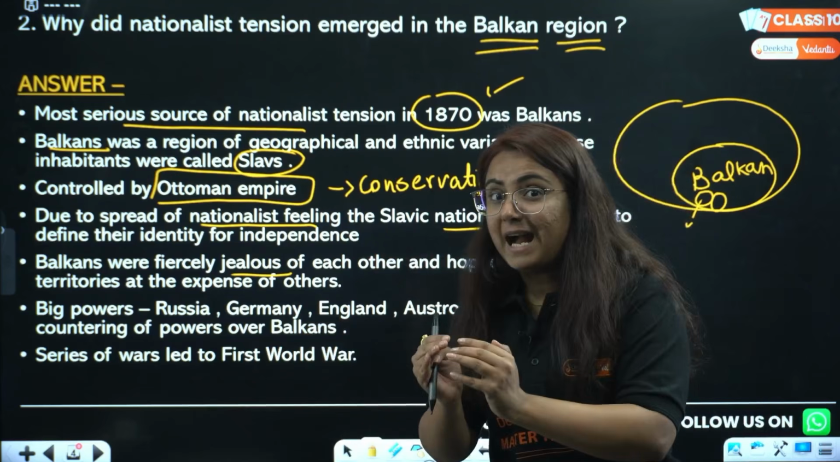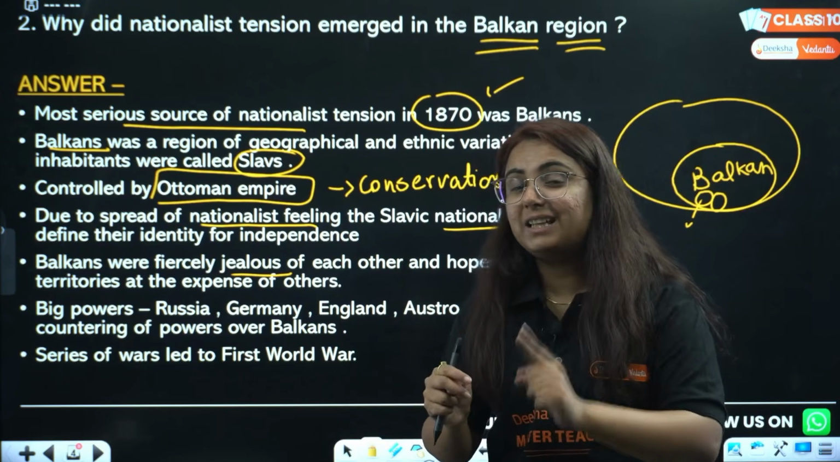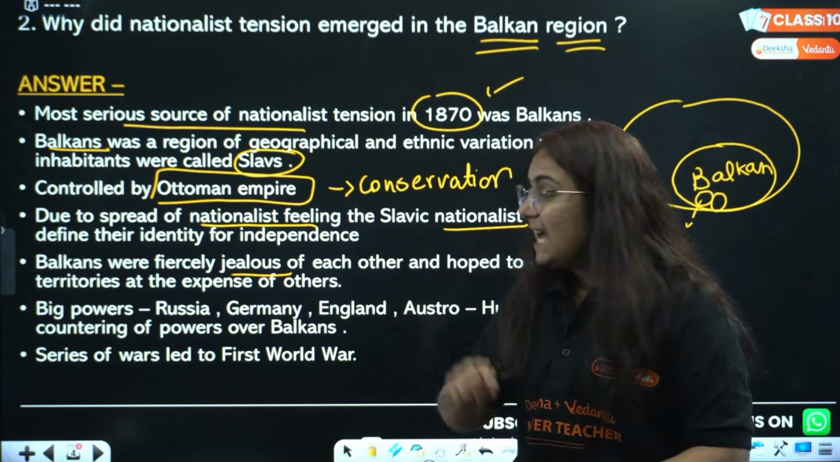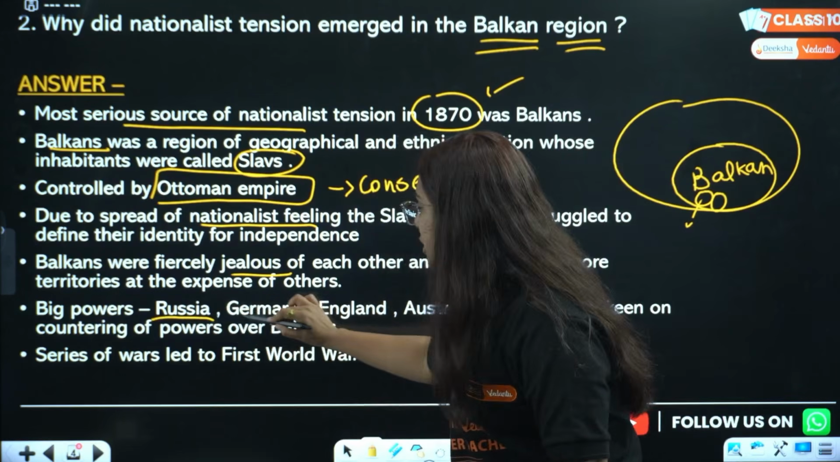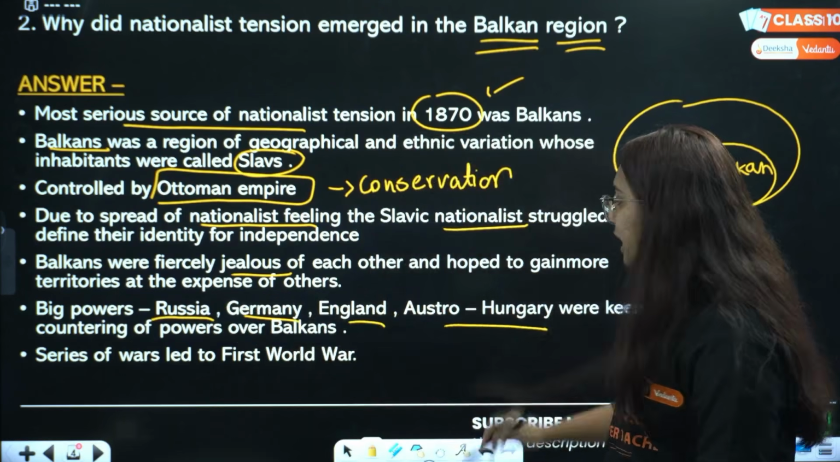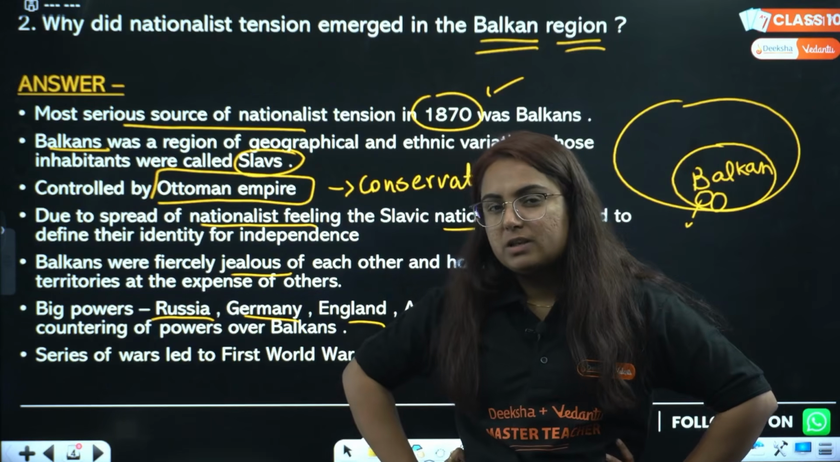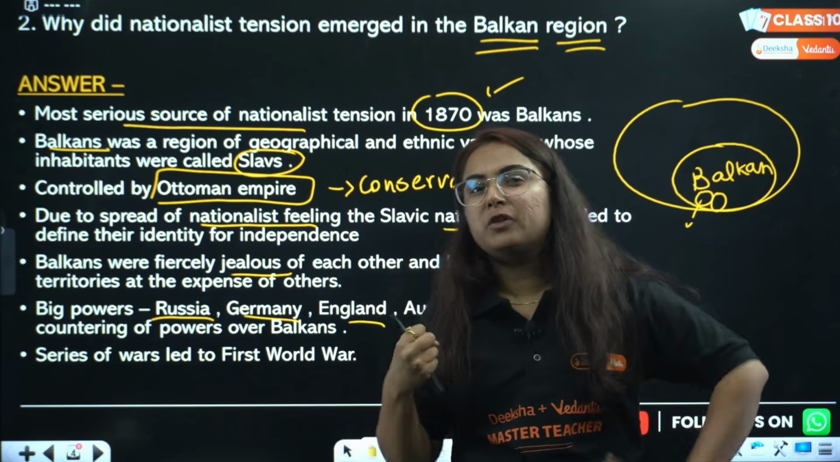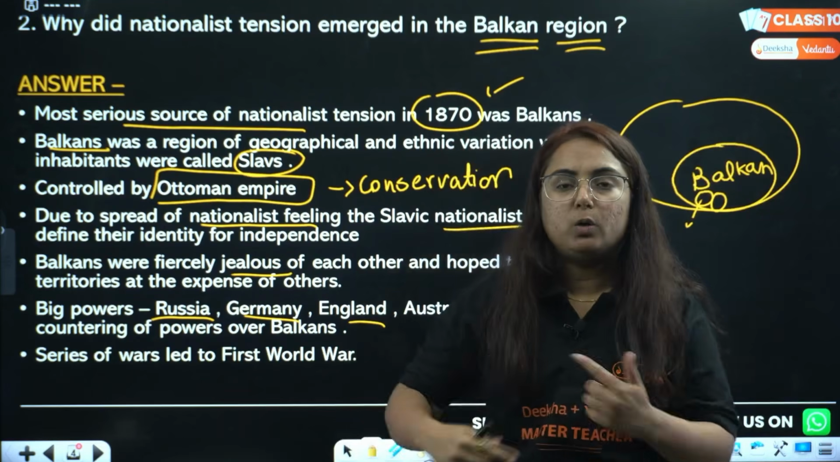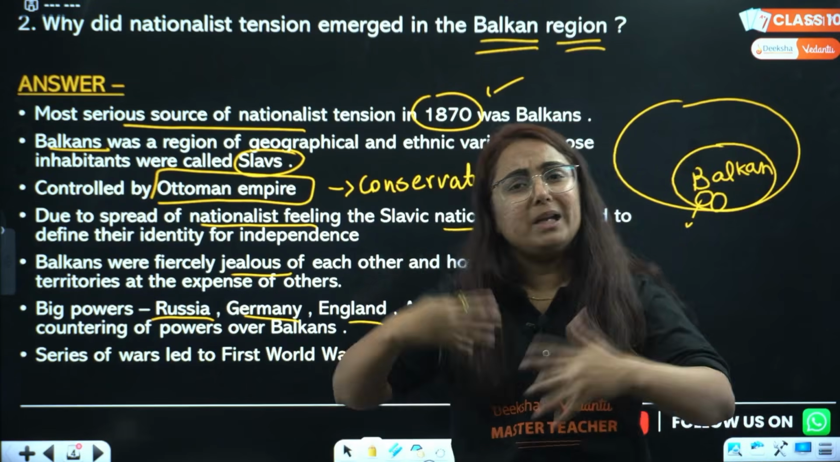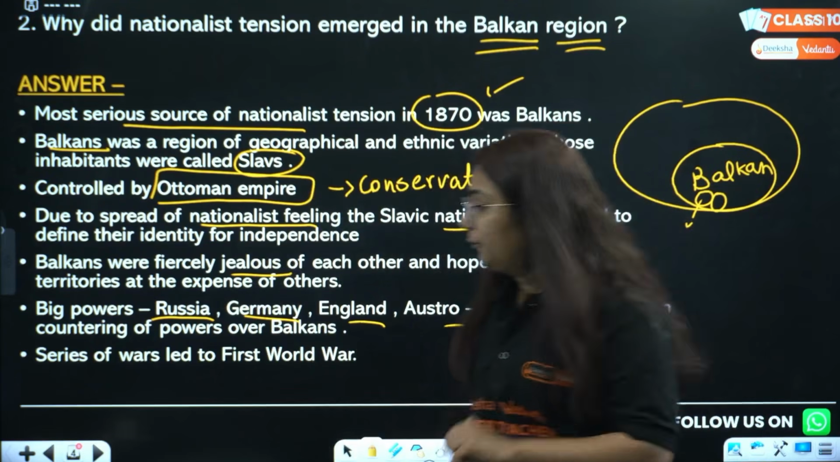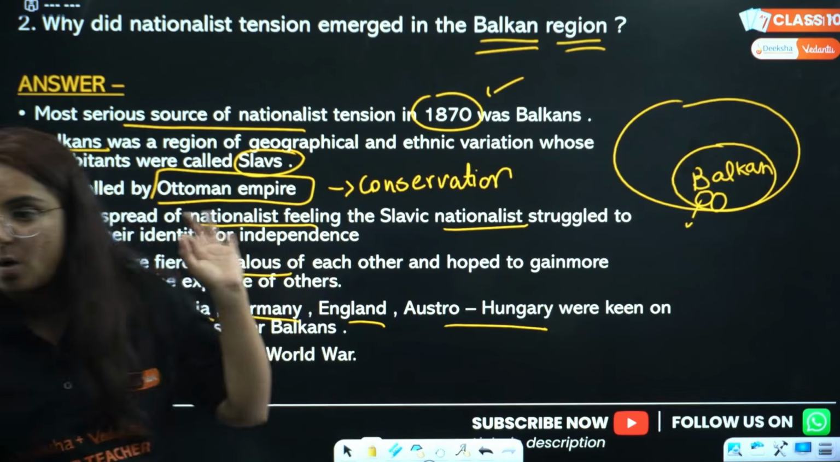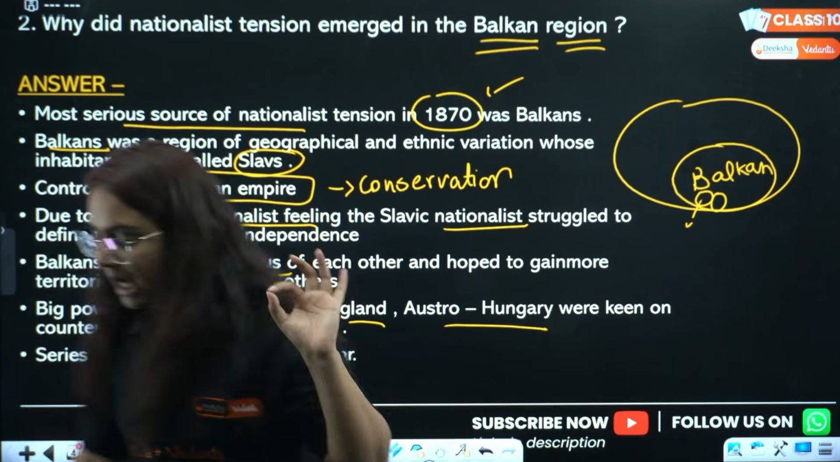But when we fight, our neighbors always take the benefit out of it, right? Similarly, the big powers like Russia, Germany, England and Austro-Hungary were keen on countering each other's power, thinking, let me help them so that I can gain power for the rest of time. This is what was going on, and eventually it led to so many wars and finally the First World War. Hope this is clear to everyone out here.